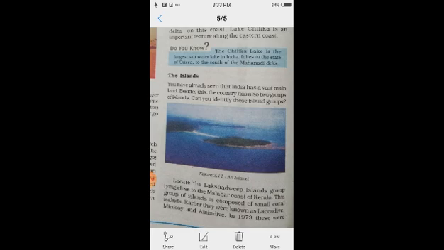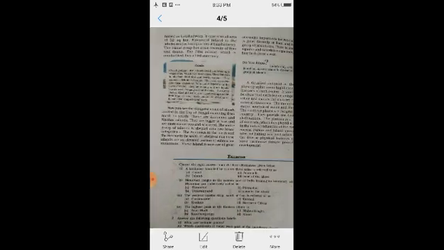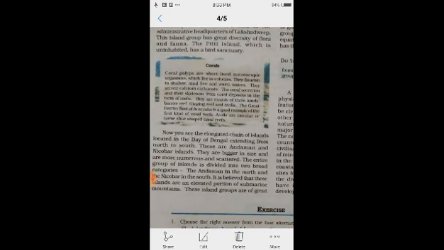Which island? Lakshadweep. Earlier they were known as what? Laccadive, Minicoy and Amindivi. In 1973 these were named as what? Lakshadweep. This name, Lakshadweep, was given in 1973.